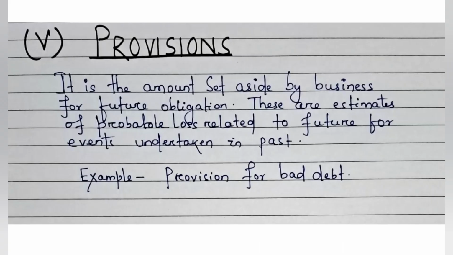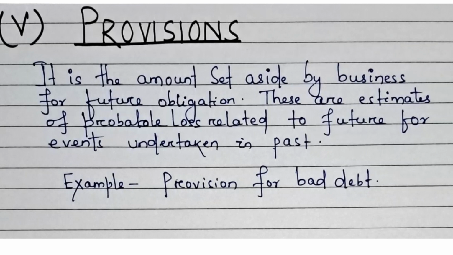Now let us understand the word provisions. It is the amount set aside by a business for future obligations. These are the estimates of probable loss related to the future for events undertaken in the past. Example: provision for bad debt. Now let us understand this with an example. Suppose we have sold some goods to different customers on credit.